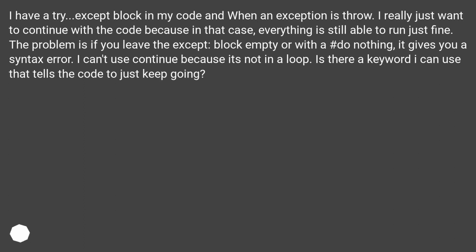The problem is if you leave the except block empty or with a hashtag do nothing, it gives you a syntax error. I can't use continue because it's not in a loop. Is there a keyword I can use that tells the code to just keep going?